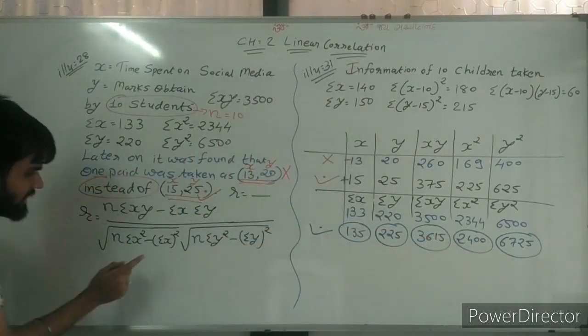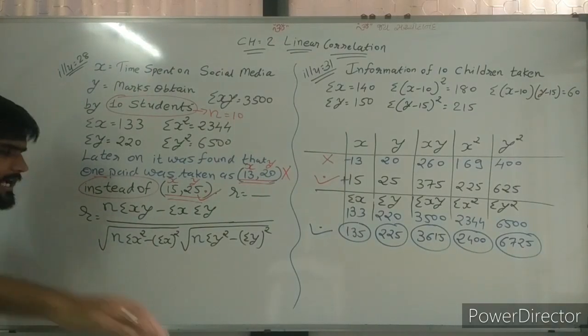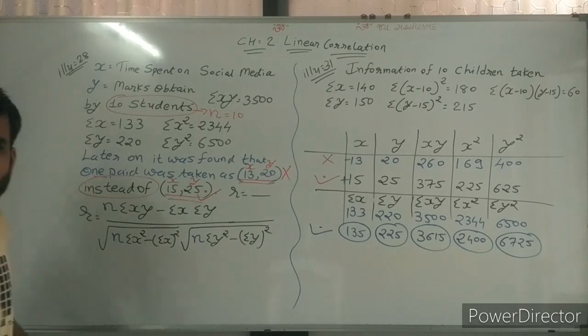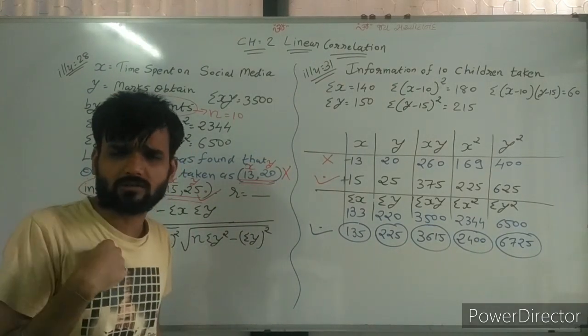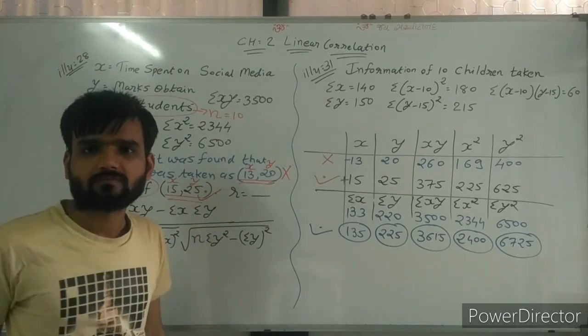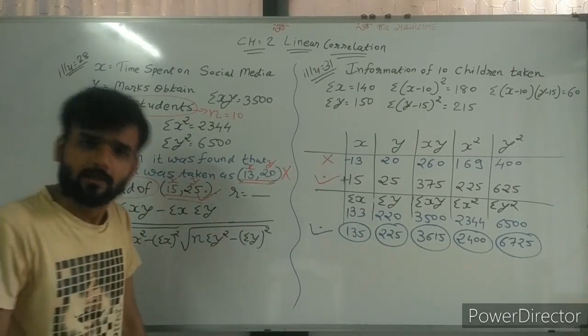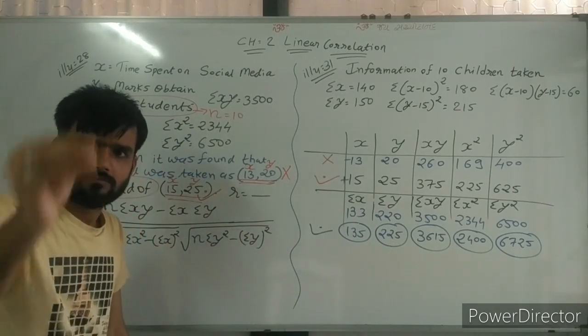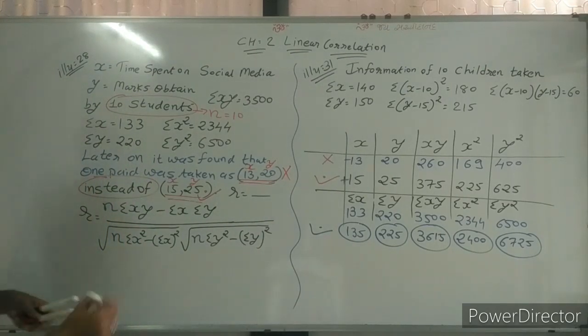Only replace the values in the formula and find the value of r. That is very easy for all of you. Actually, I am really not interested to solve this after this calculation, but only replacing the values. Now, just replacing value n.